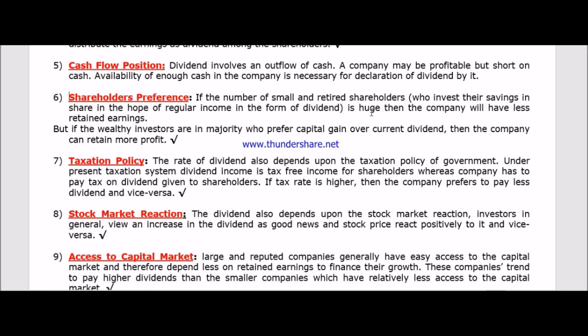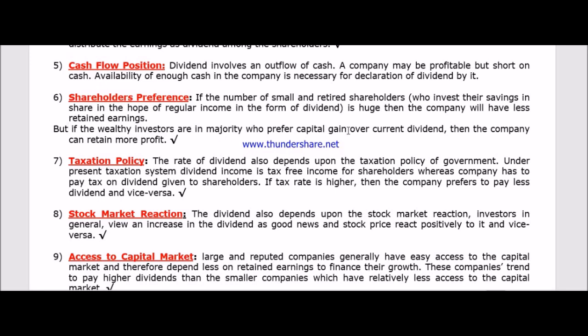In such a case, when small investors or retired shareholders are there, the company will have less retained earning. Why less retained earning? Because the shareholders will ask for more return, regular income. As a result, the company has to pay more dividend. Whereas if the company has wealthy investors who want future appreciation of their investment, they will prefer capital gain.